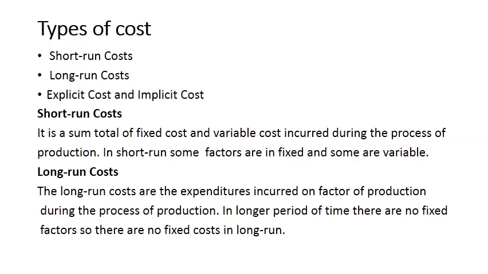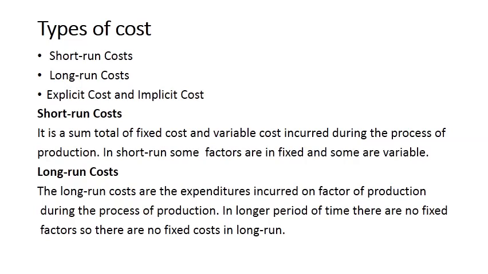Let us move forward. Now the types of cost. What types of cost do we have? We have short run costs and long run costs. These costs are differentiated on the basis of time period, and I have already explained to you the short run production and the long run production as well. We also have explicit costs and implicit costs. Let us explain these costs one by one.